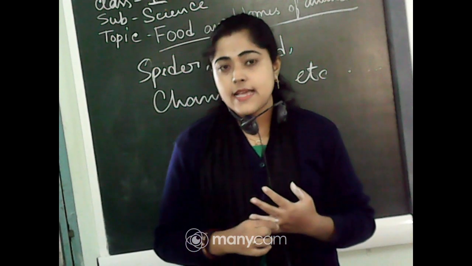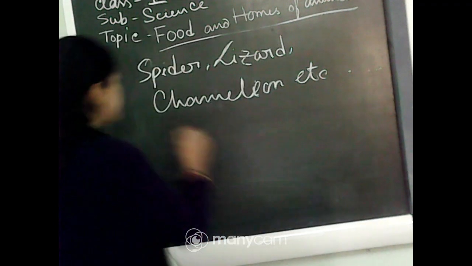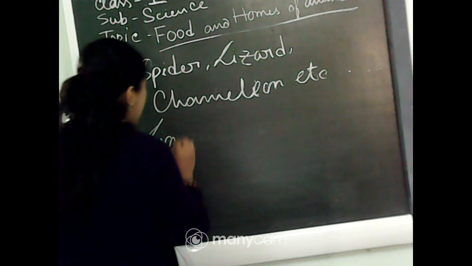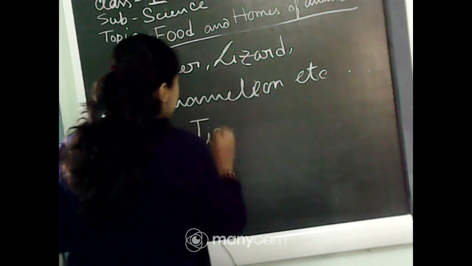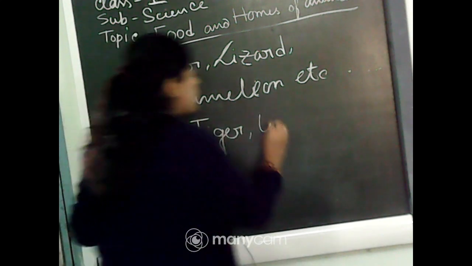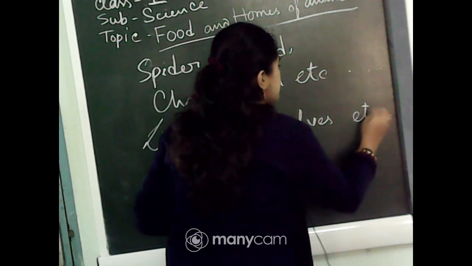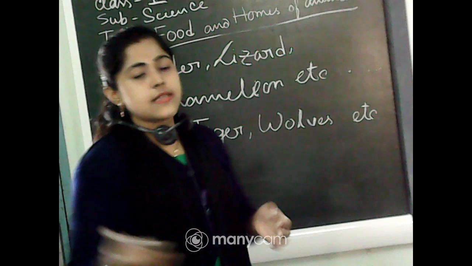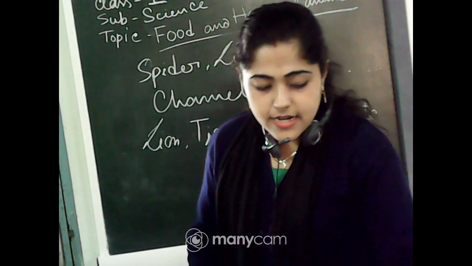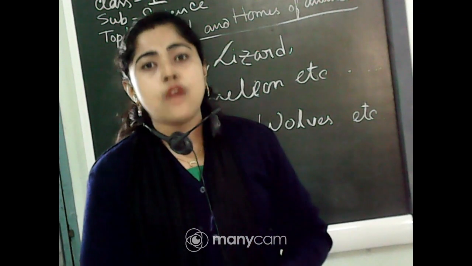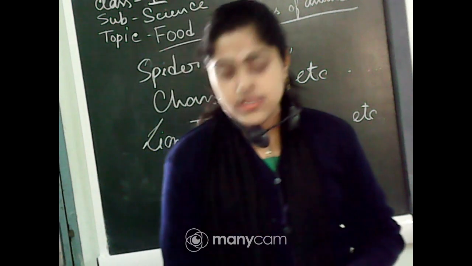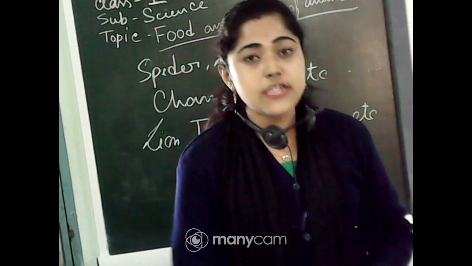Their examples are lion, tiger, wolves, and so on. There are also a lot of examples of those flesh eaters. They eat only the flesh of other animals. So that's why we can call them flesh eaters.